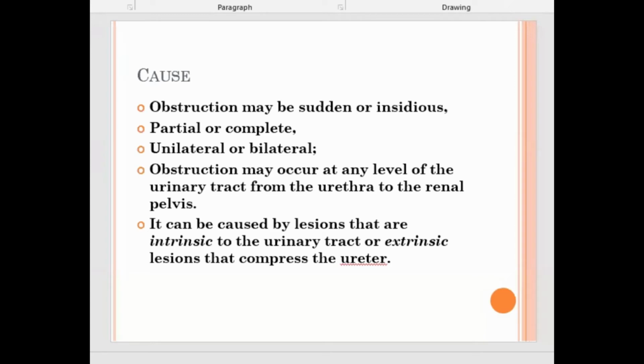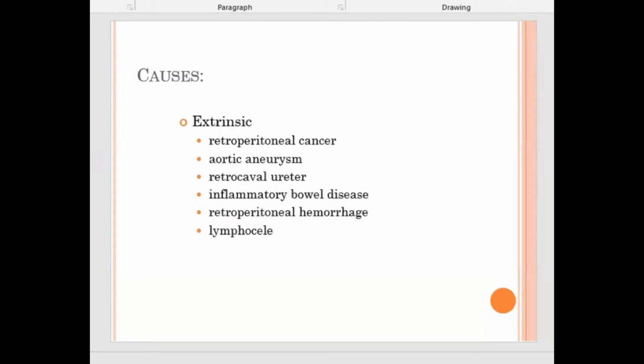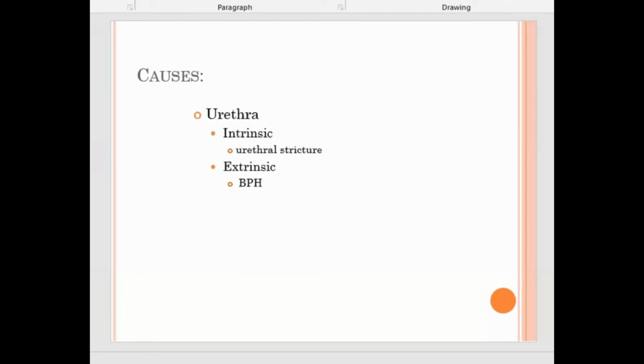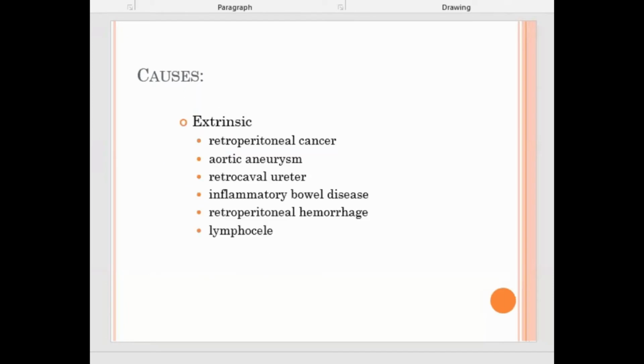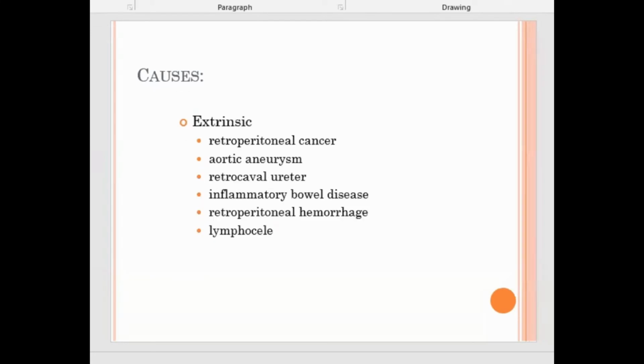Now, what is extrinsic? Intrinsic means within the ureter; the intrinsic cause is within that organ. Extrinsic means it is being pressured from outside. So malignancy or tumor or neoplasm of the retroperitoneum, because the ureter is a retroperitoneal structure anatomically. And what are the other proximal organs, like the aorta? There can be an aortic aneurysm, inferior vena cava, there can be a retrocaval ureter. The position of the ureter sometimes goes retrocaval instead of just retroperitoneum. Then some bowel disease like inflammatory bowel disease, retroperitoneal hemorrhage, lymphocele.